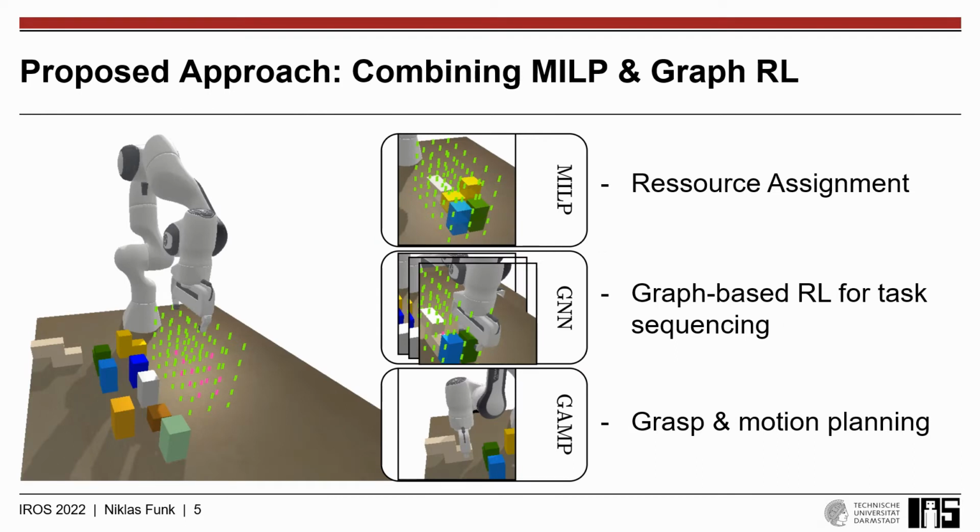On the highest level, we run a mixed integer linear program to handle resource assignment, which is followed by an intermediate level graph-based reinforcement learning agents for task sequencing. On the lowest level, we run a classical grasp and motion planning to put the desired actions into practice on the robot's joint level.